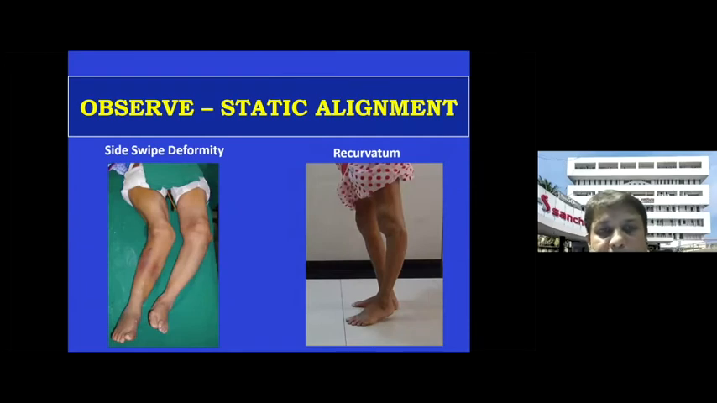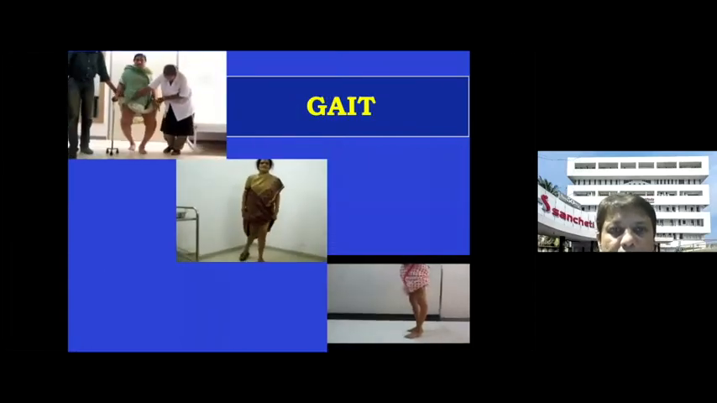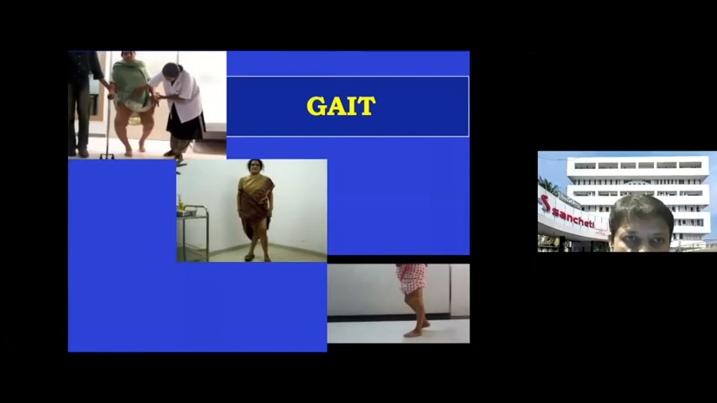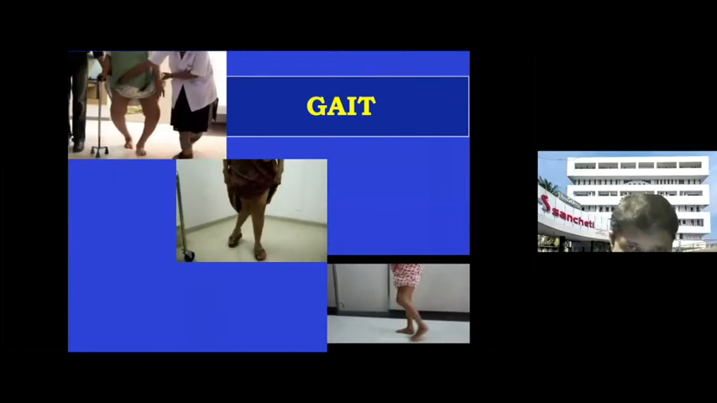Also, you can see sometimes the windswept deformities where you have varus on one side and valgus on the other side, and the recurvatum deformities where there is hyperextension. So this can be found out on inspection. That is very critical. Then you come to the gait. There are various types of gait. You can see a gait with the varus knee, the hyperextension knee, with a valgus knee.